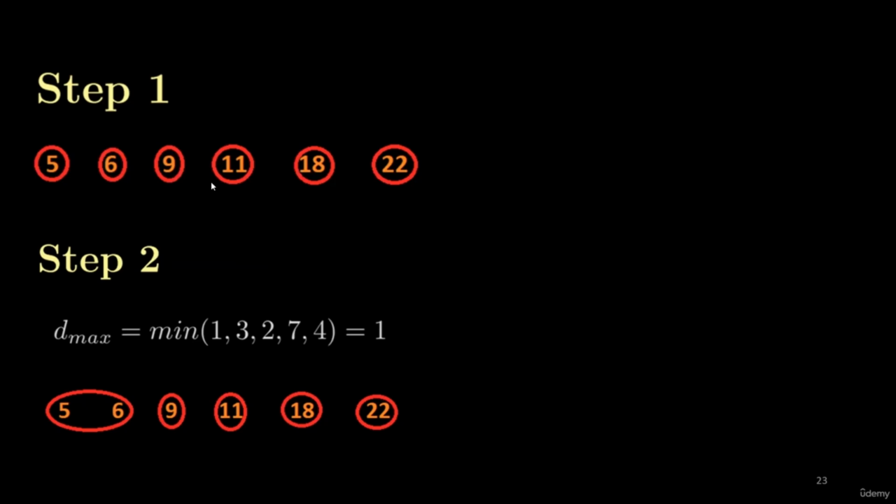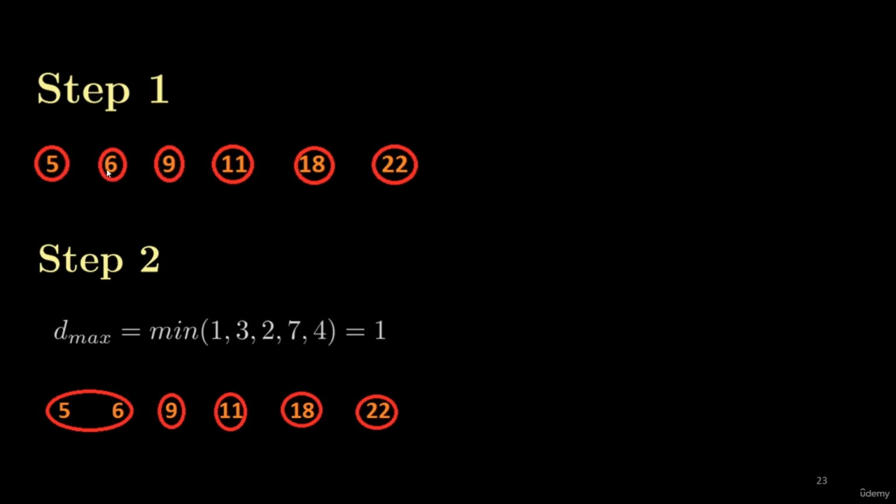Now here the advantage is, since every point has its own cluster, the maximum and minimum distance are the same in step 1. So the distance between 5 and 6 is 1, whether you call it a minimum distance or a maximum distance. So for step 1, the maximum and minimum distance is the same.